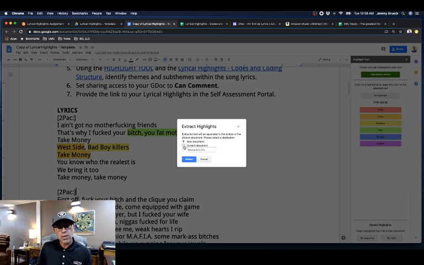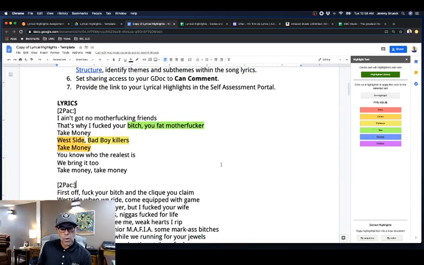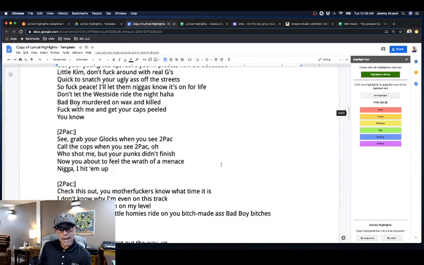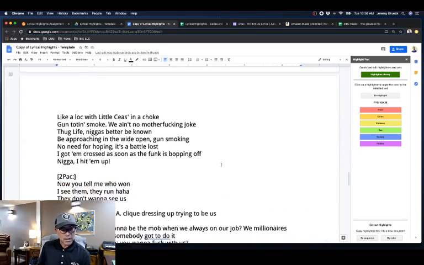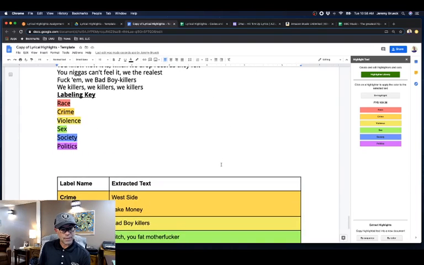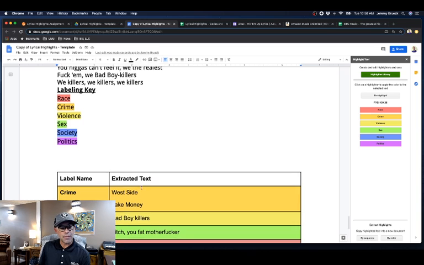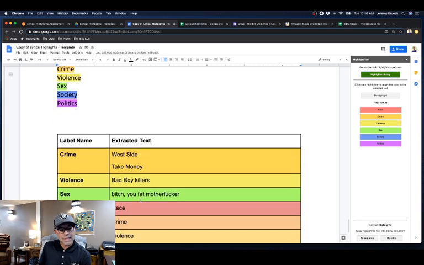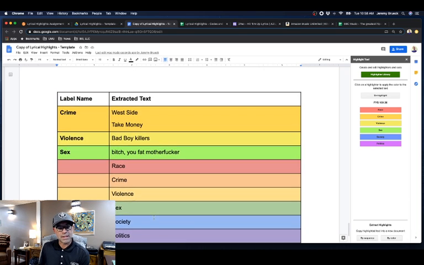So what I'd like you to do is just choose current document and click extract, and it will run the course. Now it might take longer because you're going to have more highlights than this particular sample, but what we should hopefully see is down at the bottom, after all the lyrics, once we've highlighted and then run the extraction, here we go, a labeling key that goes along with our highlight library, and then the specific instances that we found for each of those particular pieces.